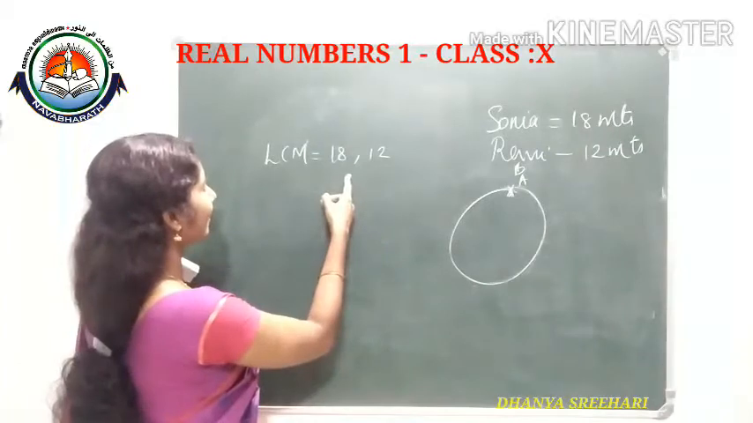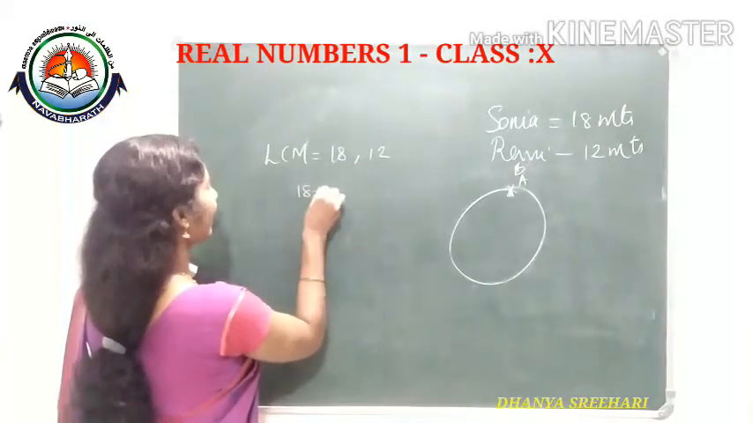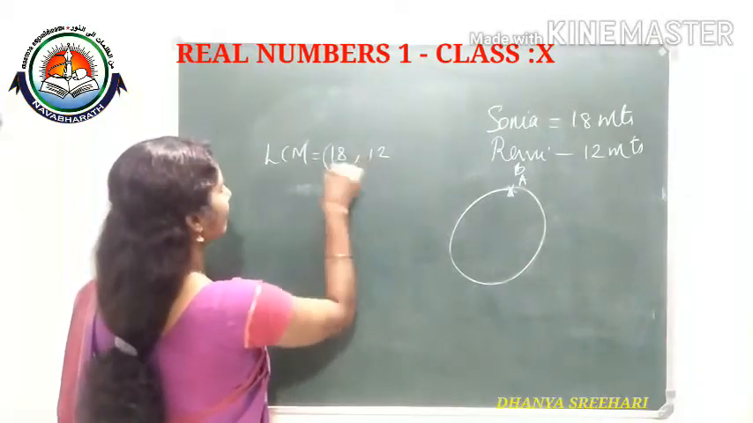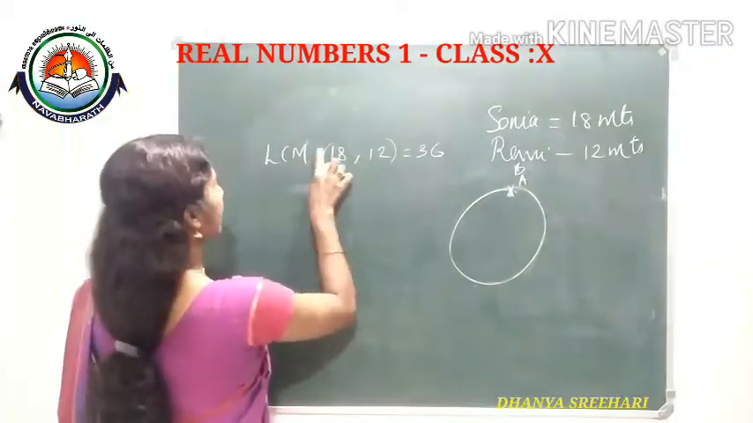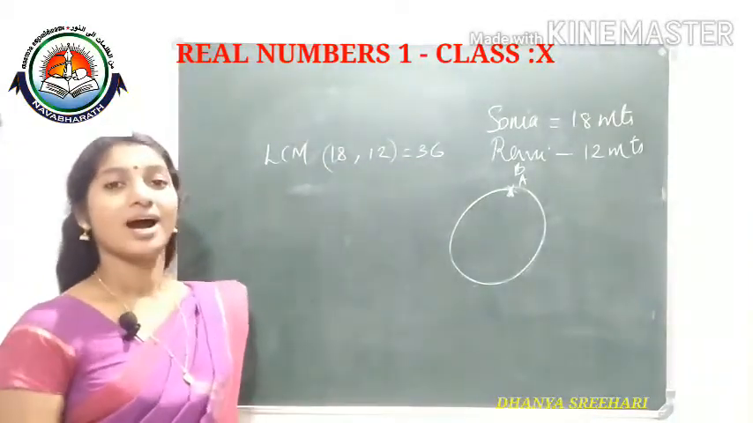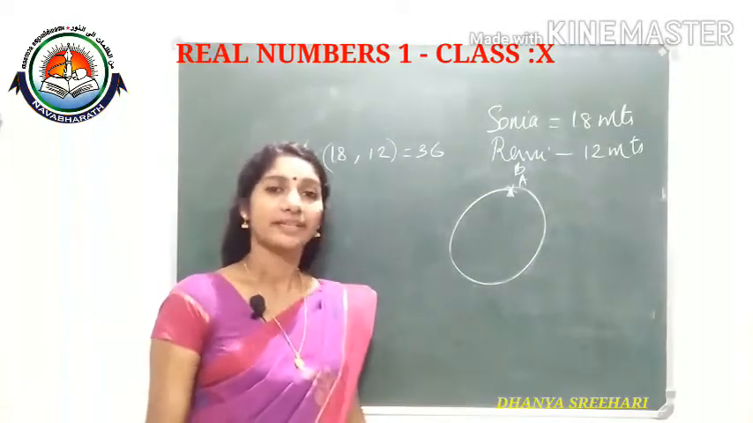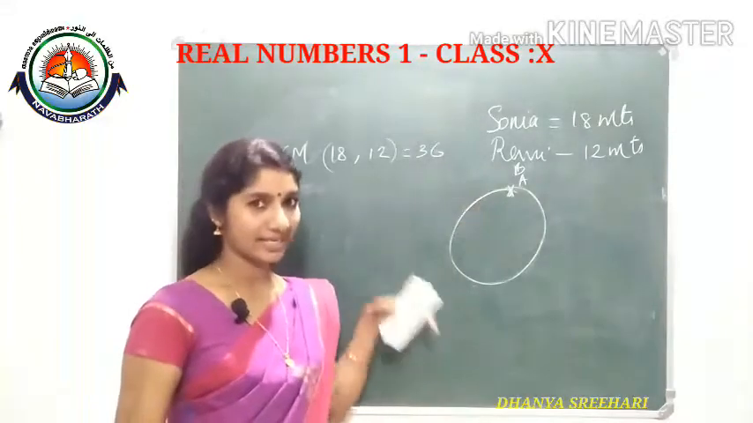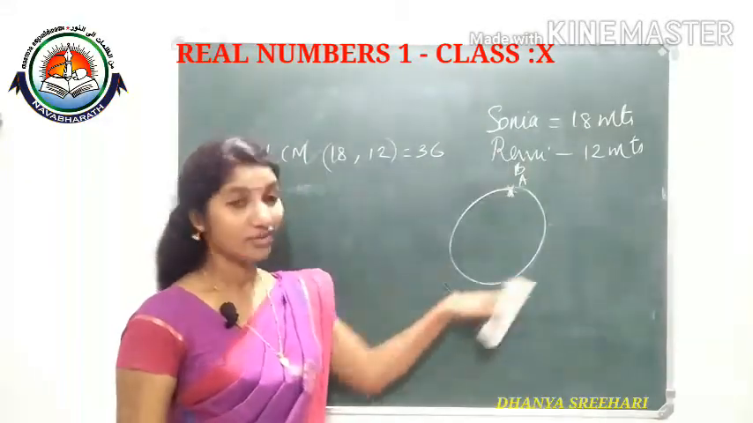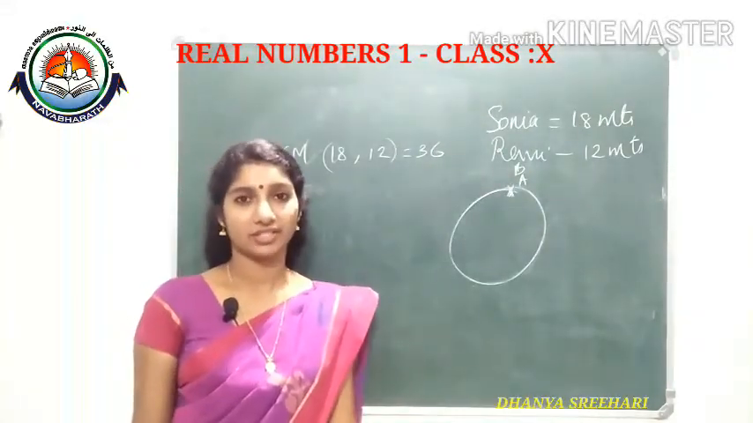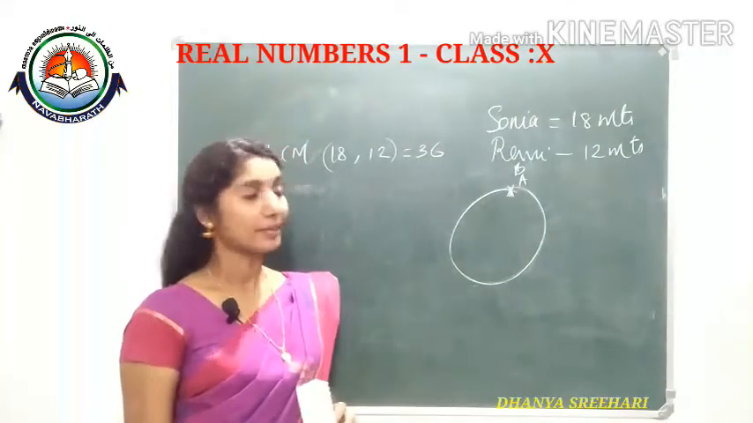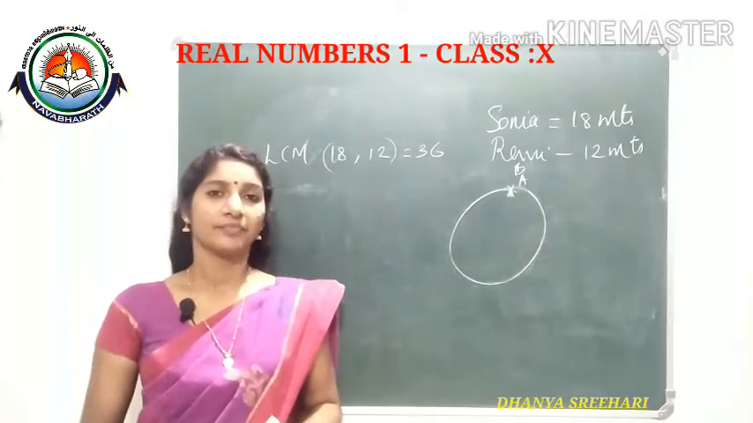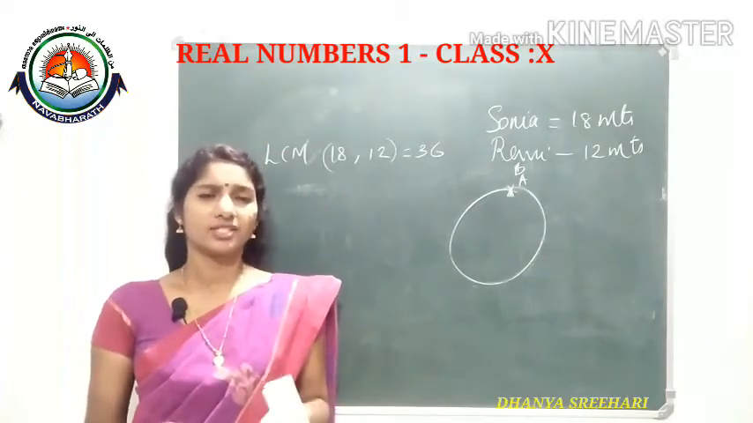We did this question, no? Yes. We got the LCM of 18 and 12 is equal to 36. So after 36 minutes they will meet each other. Got it? That means at Sonia's second round completion and Ravi's third round completion, they will meet each other. Okay. So that much only about the concept of the fundamental theorem of arithmetic, and now we are just revising what